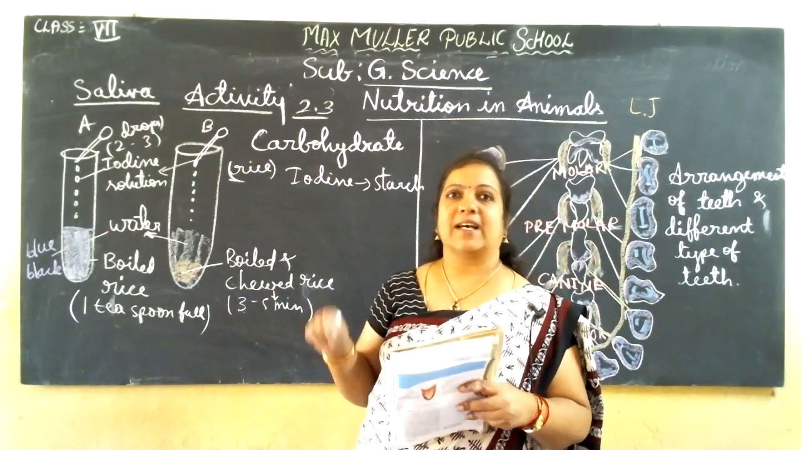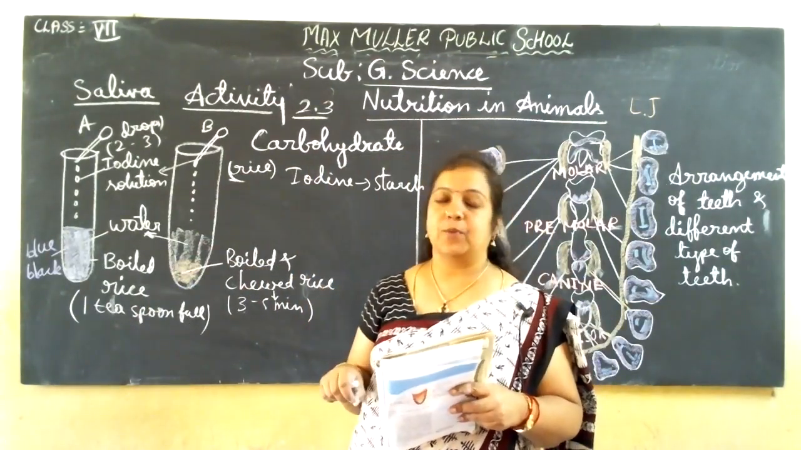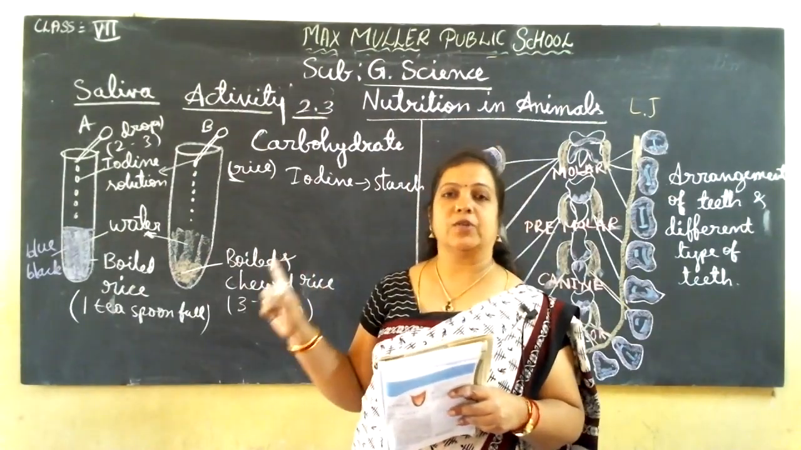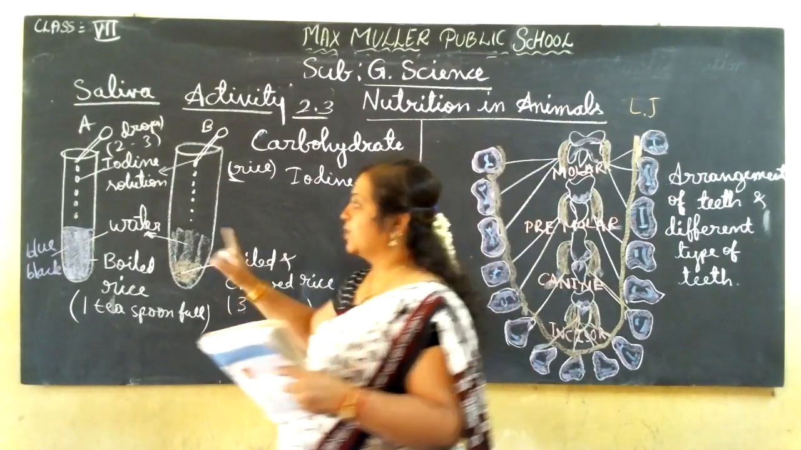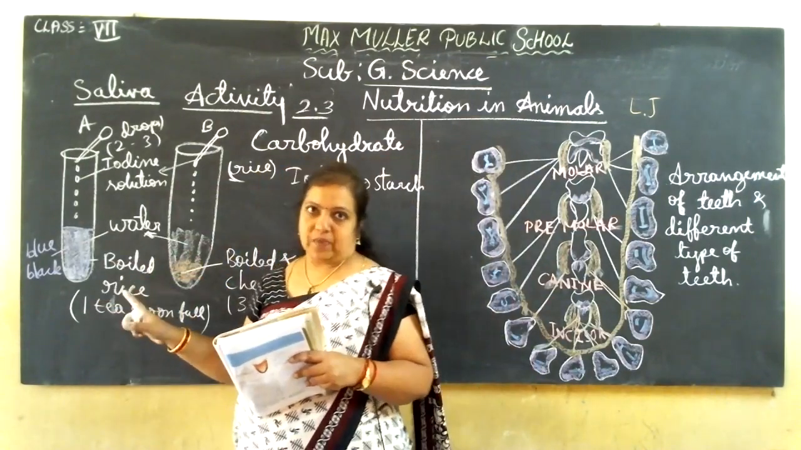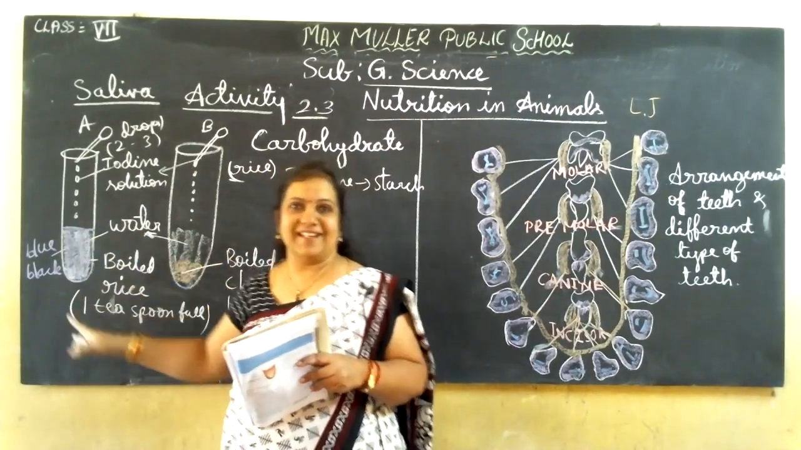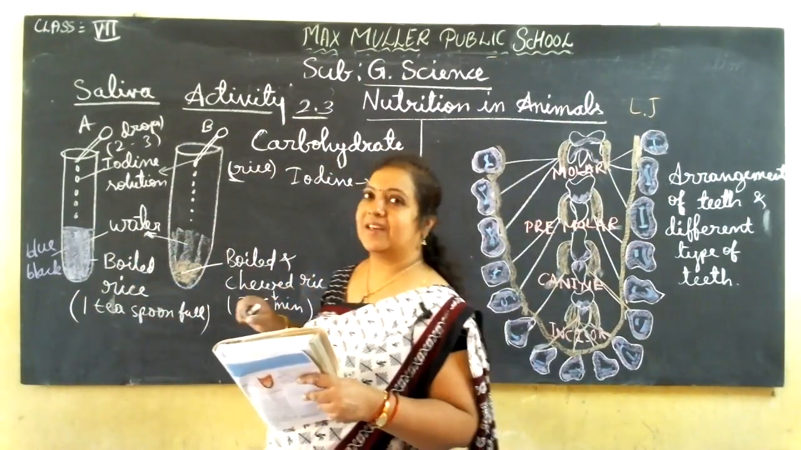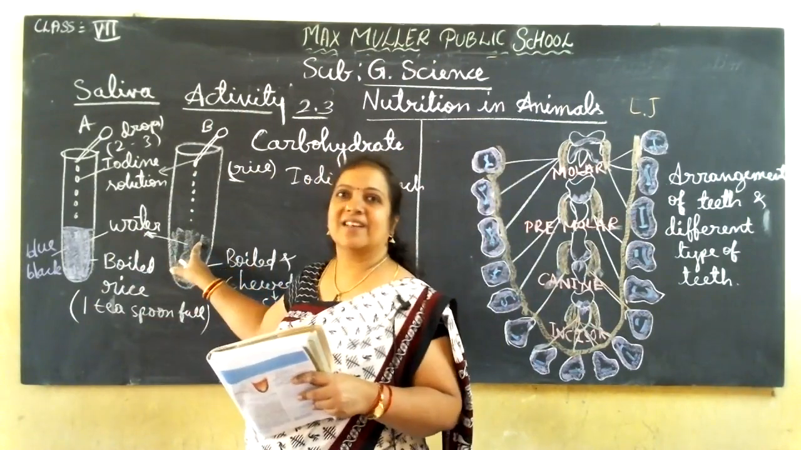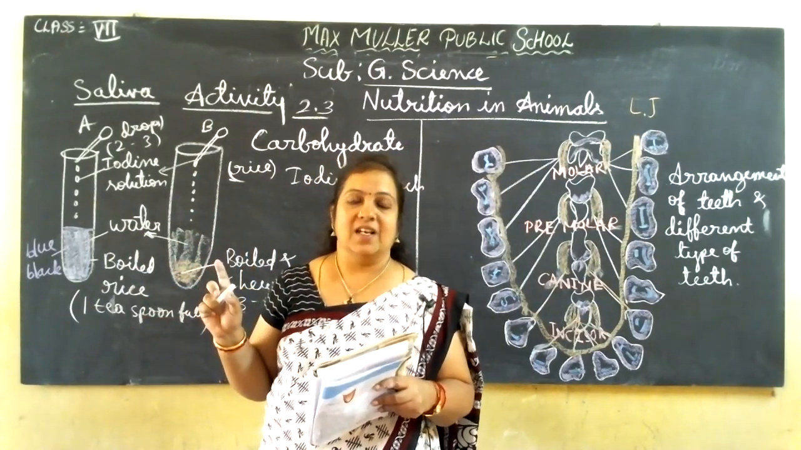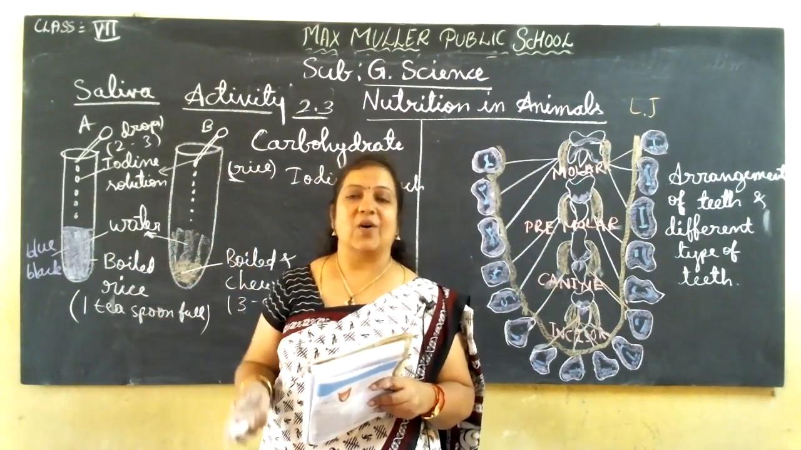In the leaf experiment, whether starch is present or not, we use that one. So here also we are using the iodine solution for testing the starch which is present in the rice or not. Of course it is present in the rice, what we have taken first. After chewing it, the starch is not present. Why is it like this? Where has that starch gone?